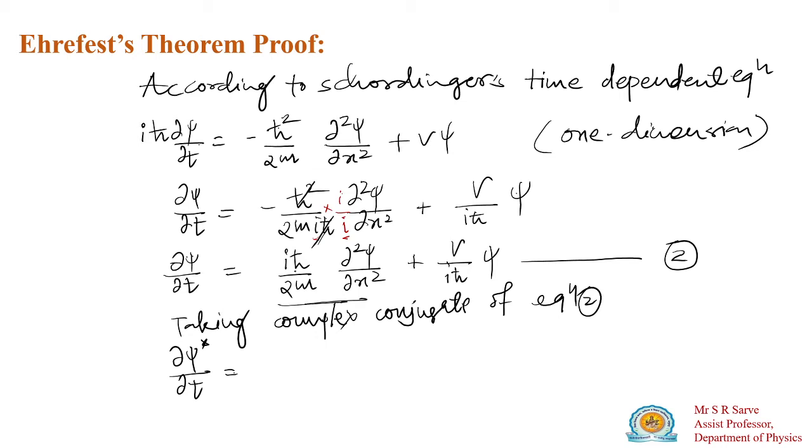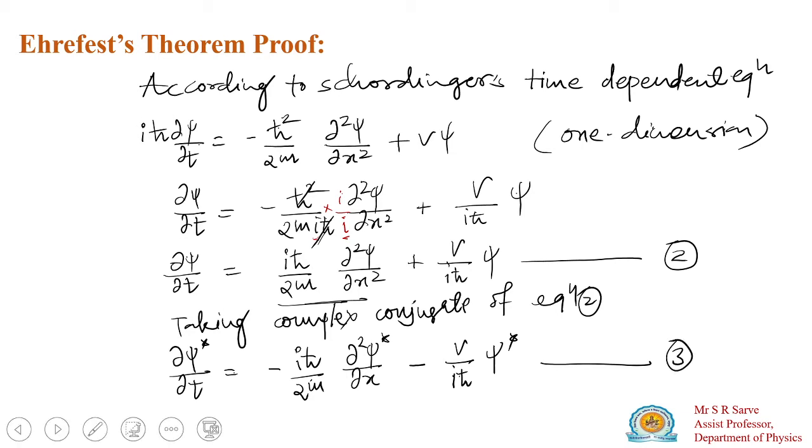Here it is iħ, which will be converted into minus iħ, since the imaginary term will take a minus sign. This will be d²ψ*/dx², and this term will also again be minus V divided by iħ into ψ*. So this is your equation number 3.